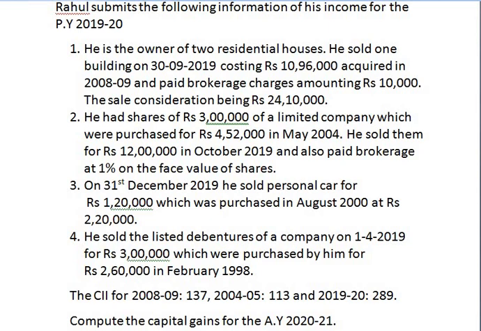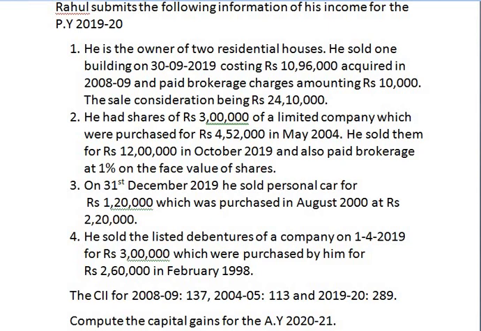Fourth, he sold the listed debentures of a company on 1/4/2019 for rupees 3 lakh which were purchased by him for rupees 2,60,000 in February 1998. The cost inflation index for year 2008-9 is 137, 2004-5 is 113 and 2019-20 is 289. With this information, you are asked to compute the capital gains for the assessment year 2021.